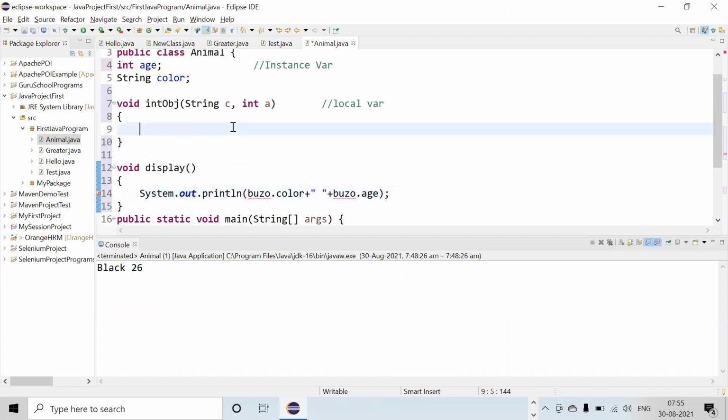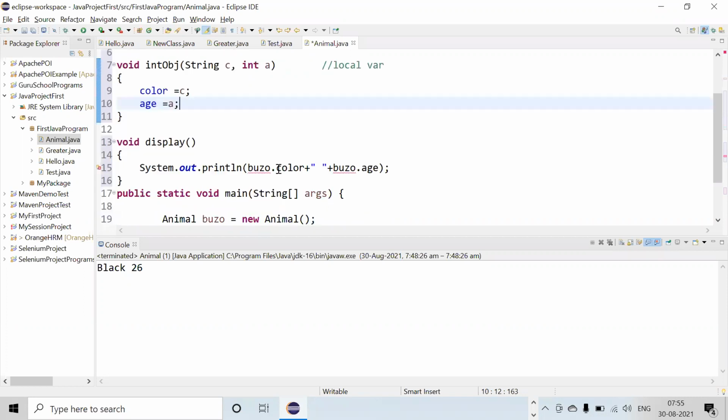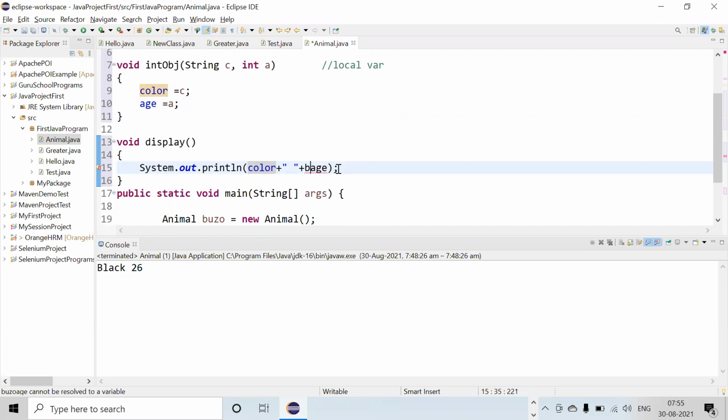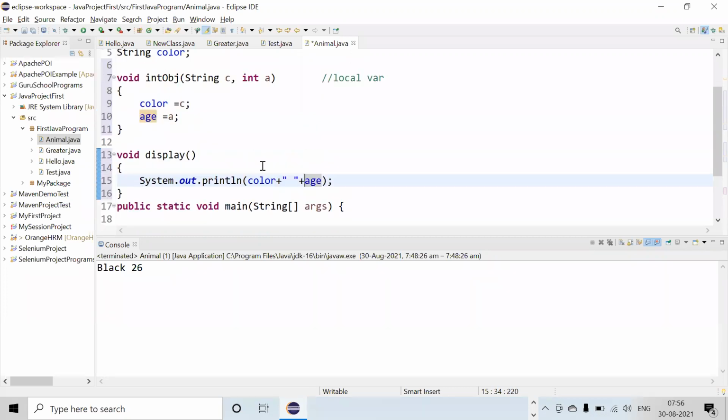instance variable, correct? Once you initialize it, like color equal to C, and if you initialize age equal to A, then you don't need this. Then you don't need this, as it is already initialized with these variables. Now you see all errors are gone.